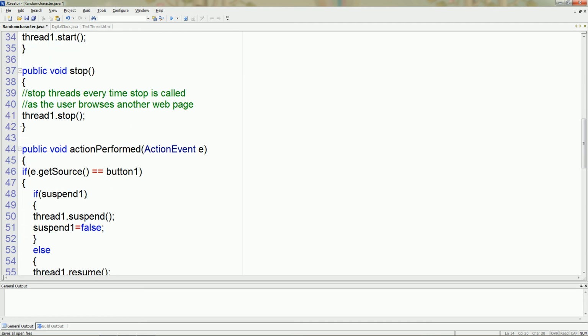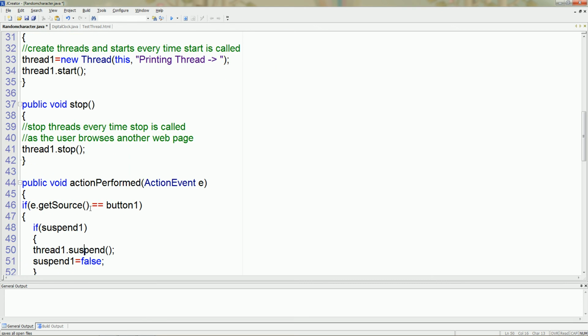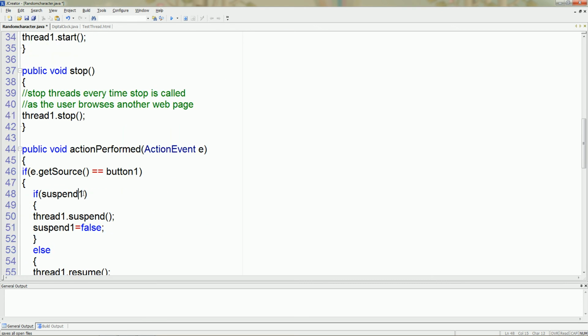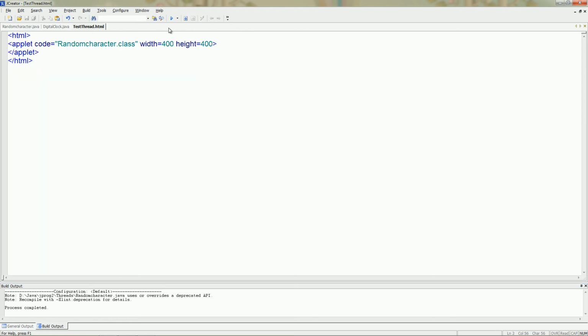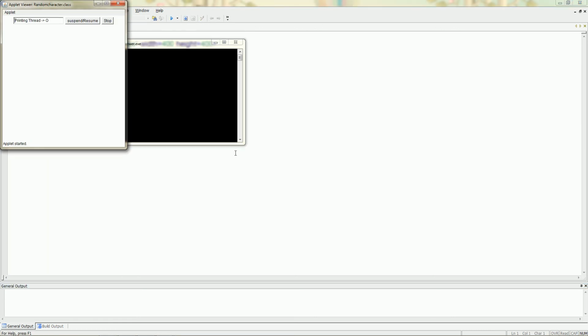Then this condition is true, and then it will stop it. Let us see. Compile it. Now I click here. Yeah, it will work fine.